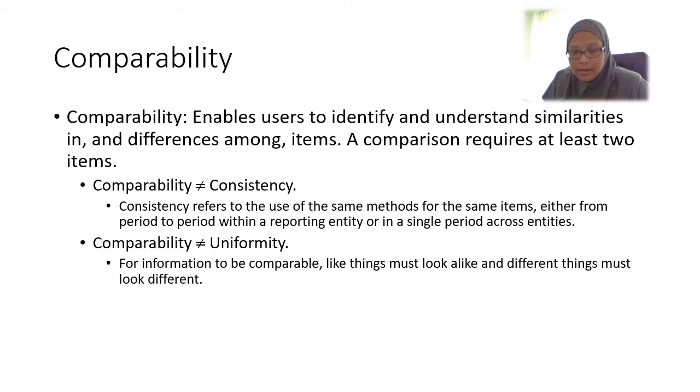Comparability also does not equal uniformity. For information to be comparable, like things must look alike and different things must look different. If we want to compare apple with apple, we do not compare apple with durian, for example. Similar things must look similar and different things must look different.